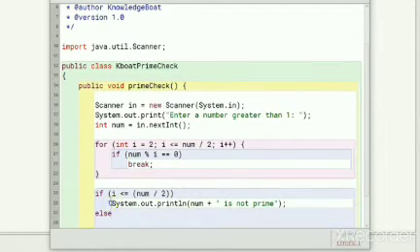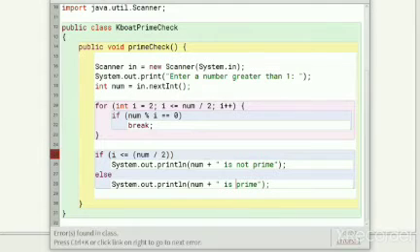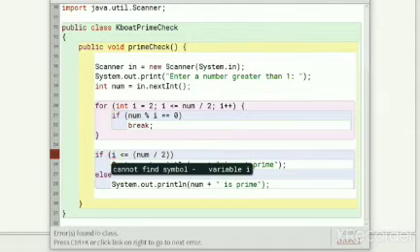Else, num is a prime number. I will compile the program to make sure everything is working fine so far. I'm getting an error for variable i. The compiler is not able to find i.